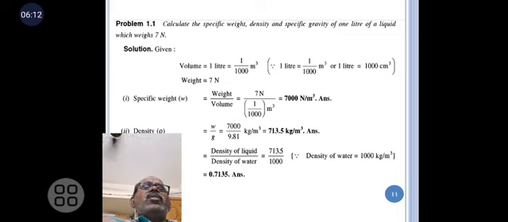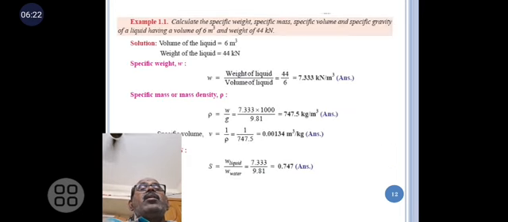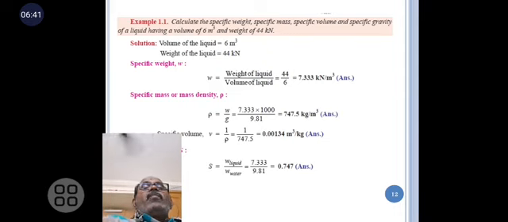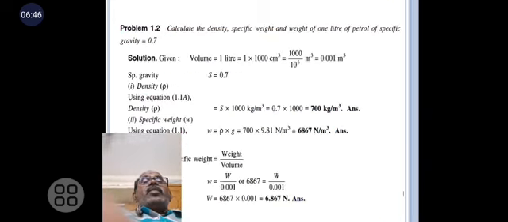As I already said, from that problem we have to understand the relationship between the properties of the fluid. Next problem: again we calculate the specific weight, specific mass, specific volume and specific gravity of a liquid having a volume of 6 meter cube and a given weight. Volume and weight are given, and from that we can find the specific volume, mass density and specific gravity.